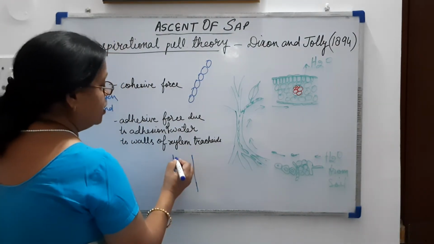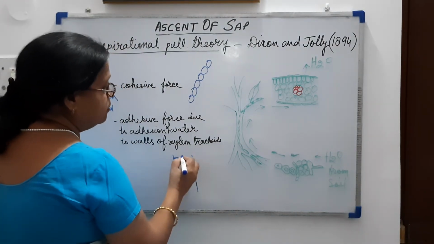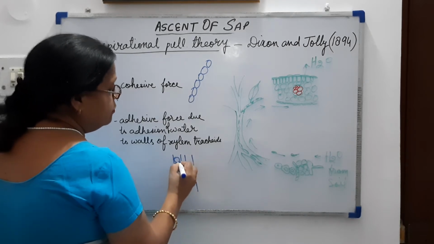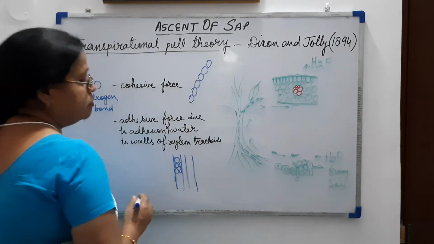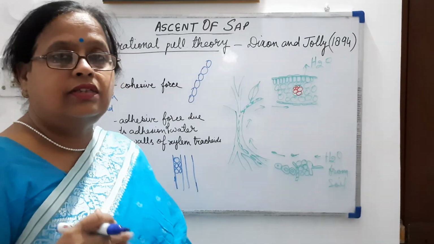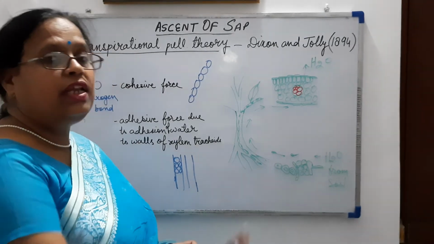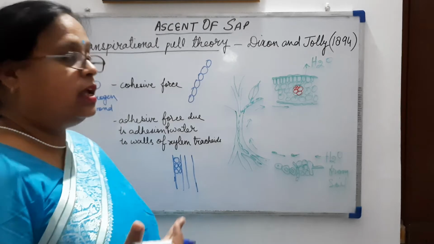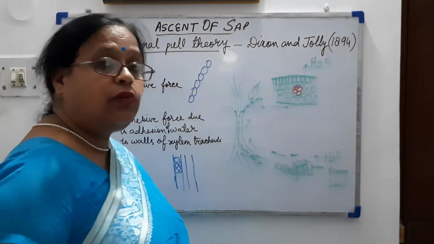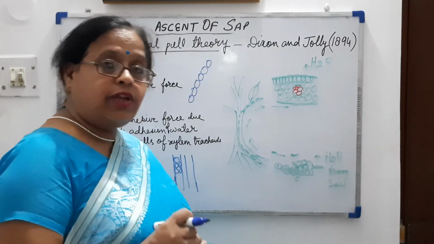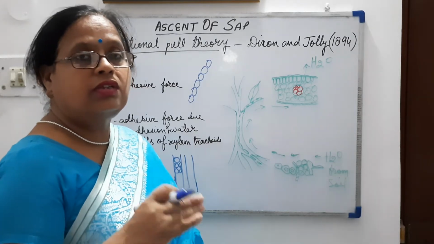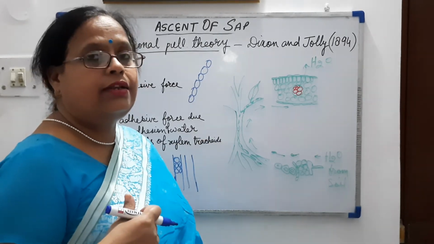When the water molecules are adhering to them, they make surface tension due to the attachment to the wall of the tracheates, and they make the capillary attractive force in the xylem tracheates. So even if a drop of water enters into the tracheate, it rises very high due to the adhesive force towards the wall of the tracheate.